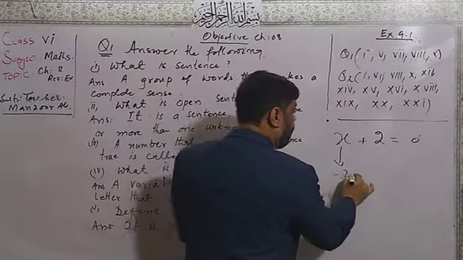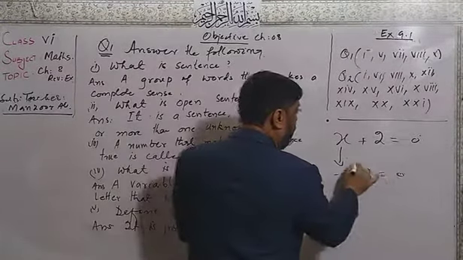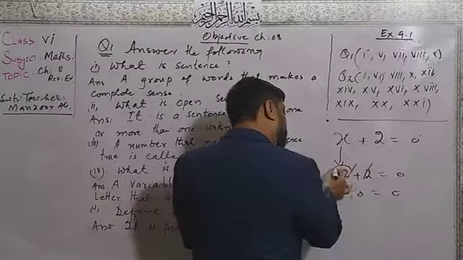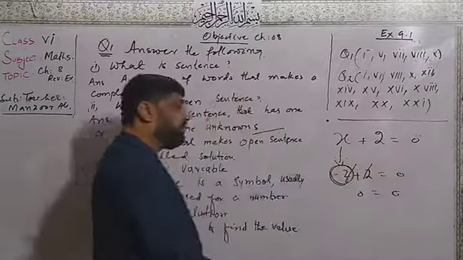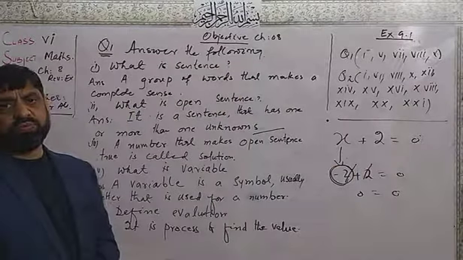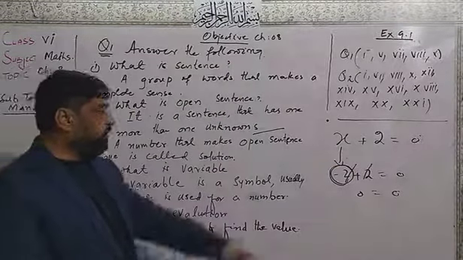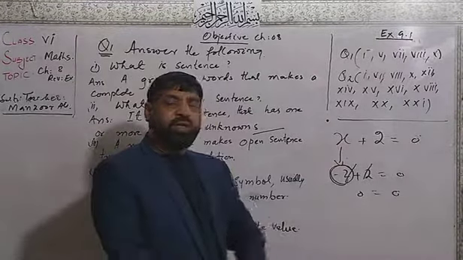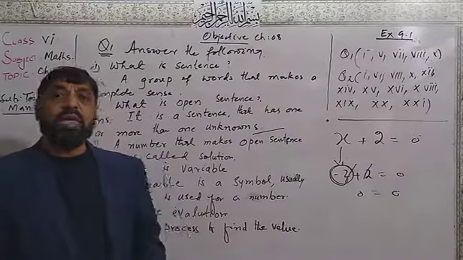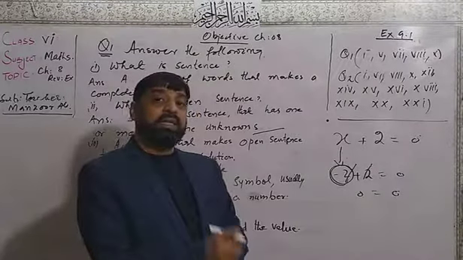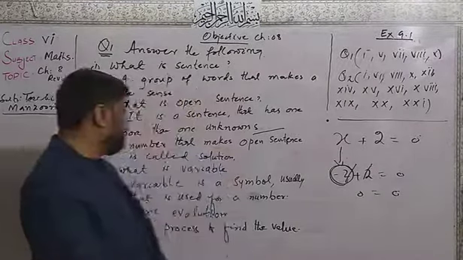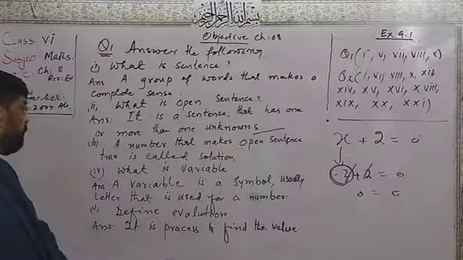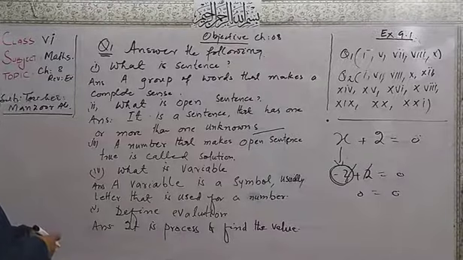If you take minus 2, then minus 2 plus 2 equals 0 and both sides will be 0. So minus 2 becomes the solution. A number that makes an open sentence true is called the solution.